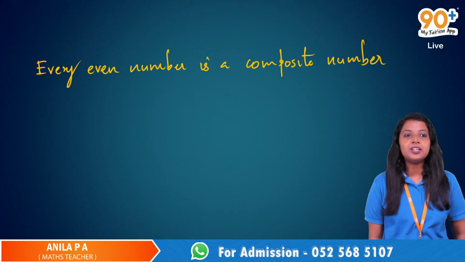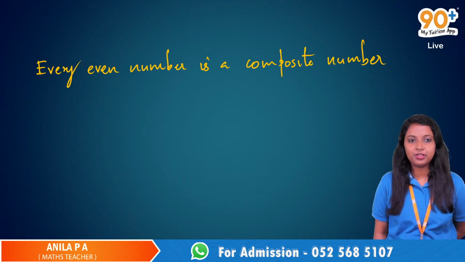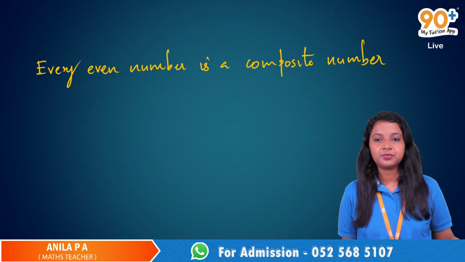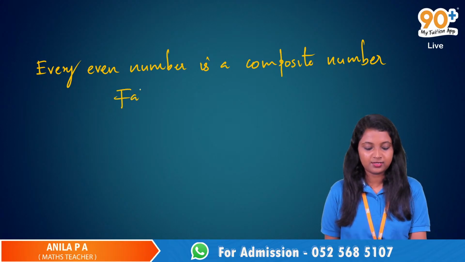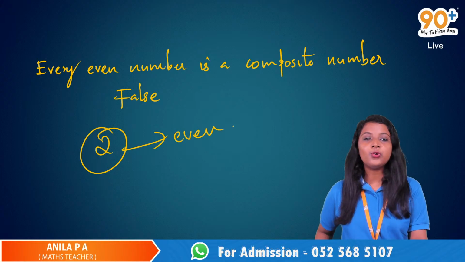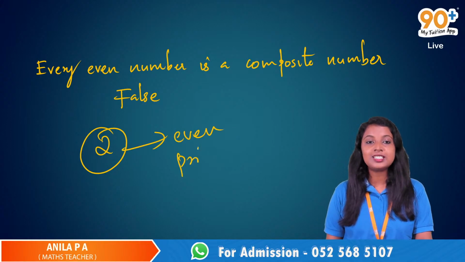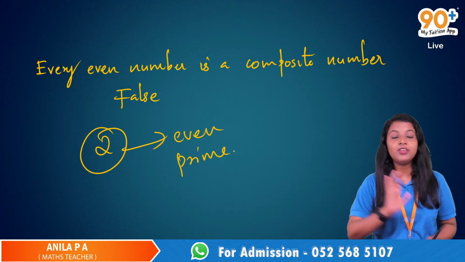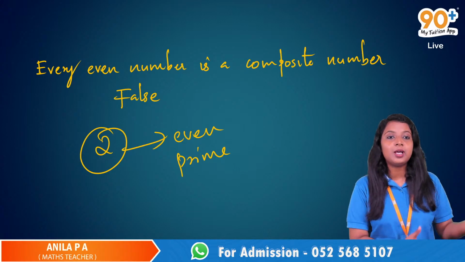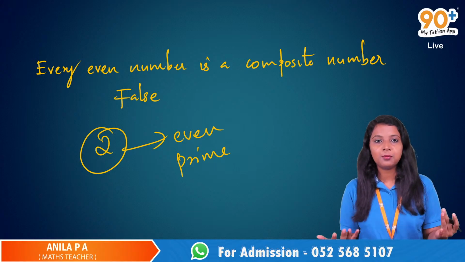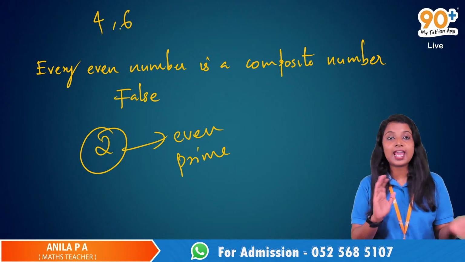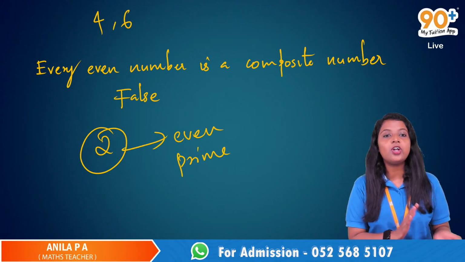So every even number is a composite number. Is it true or false? No, it's false, because numbers such as 2, which is an even number, is not a composite number. 2 is even, but it is prime. So that is a false statement. But all other even numbers are composite numbers. Take 4, 6.